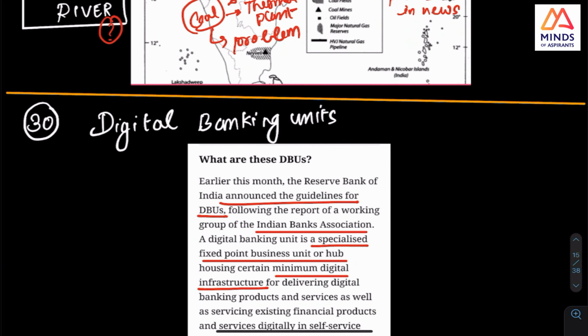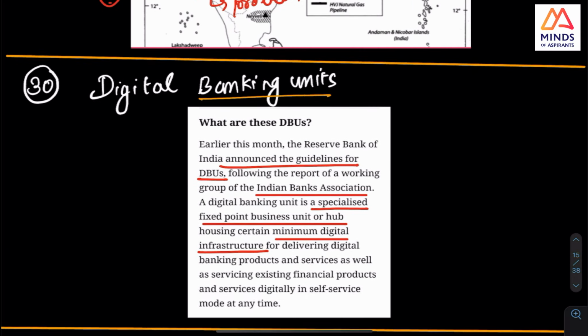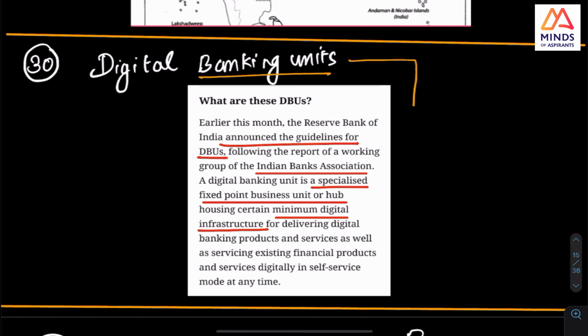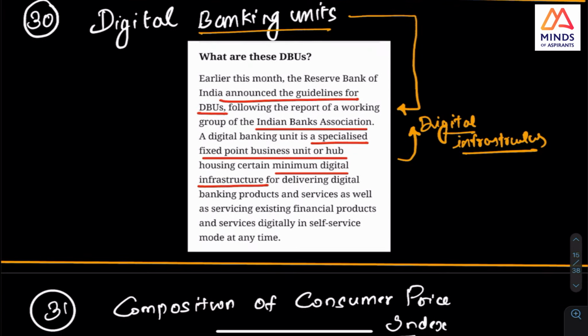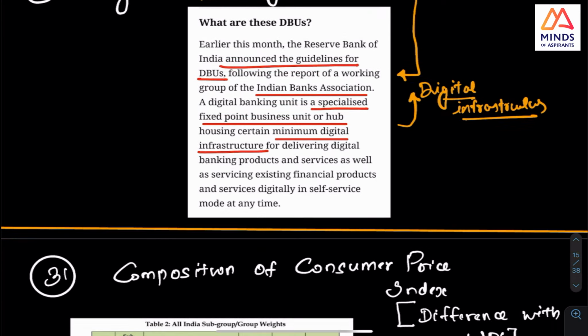And the next is digital banking units. The name itself suggests it, but this is current affairs in the news. They are giving some minimum digital infrastructure. What is this digital banking unit? Please check it. They are not giving everything, but they are providing some digital infrastructure. You should check this, because the RBI has given this.